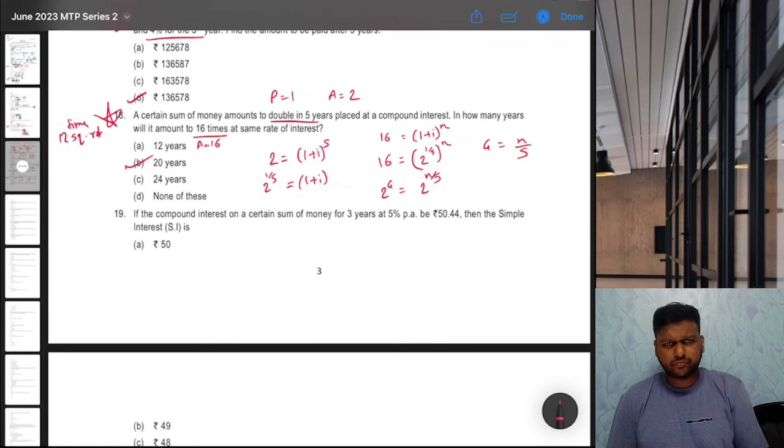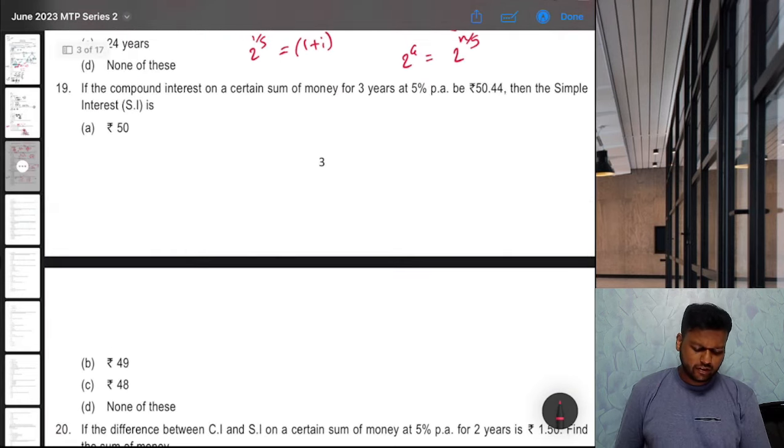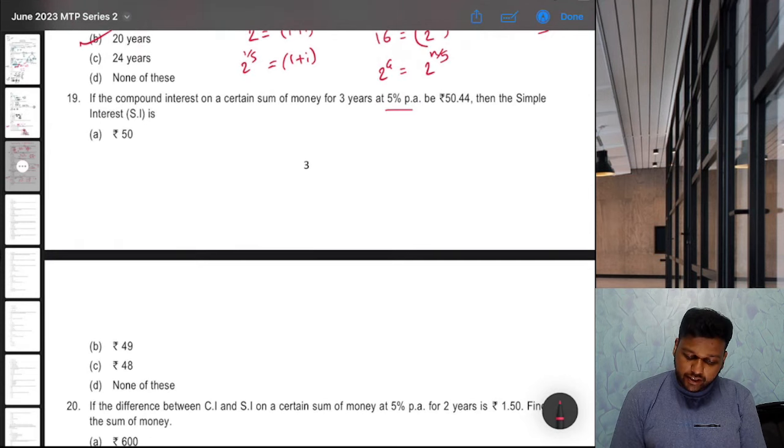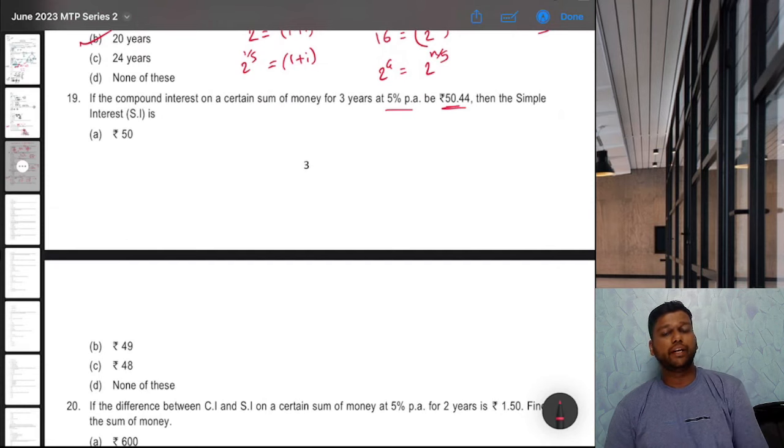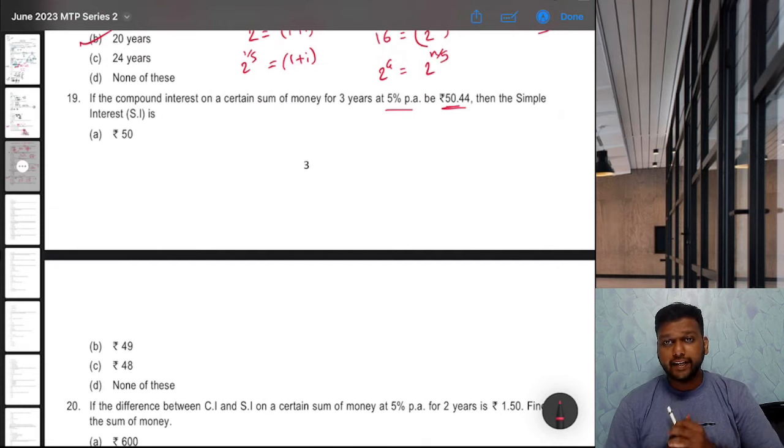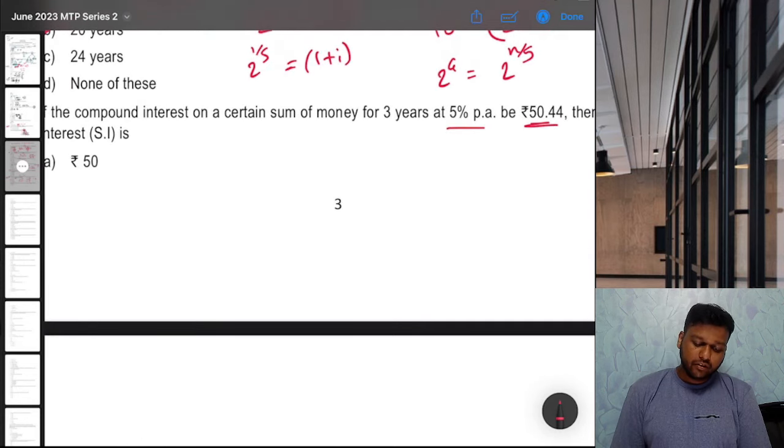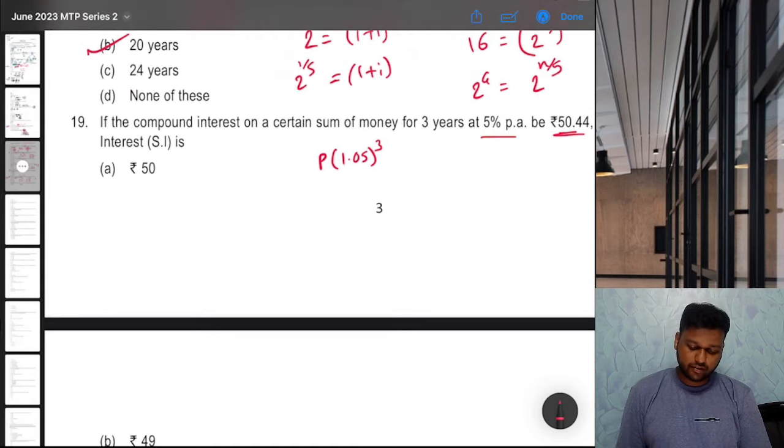Question 19. If the compound interest on a certain sum of money for 3 years at 5% is 50.44, then what is the simple interest? What is the formula for compound interest? When we do principal into 1 plus i, that is 1.05 raised to 3, we get the amount, right?